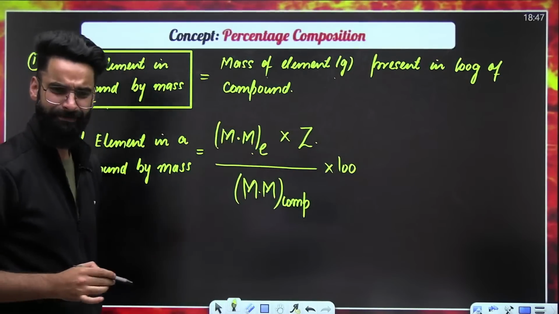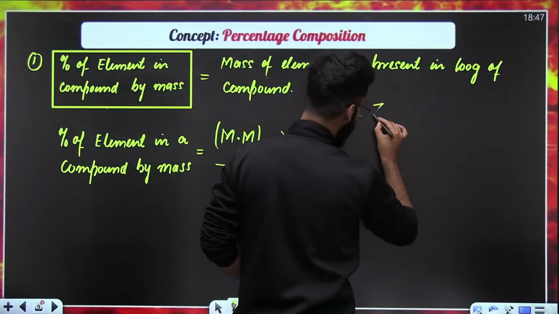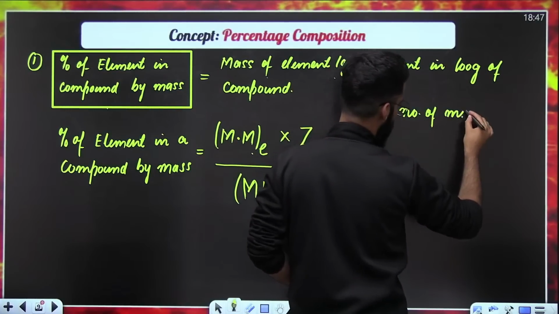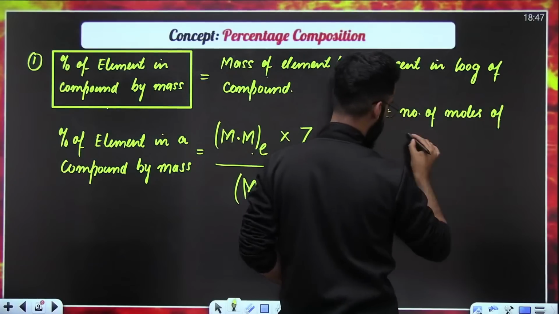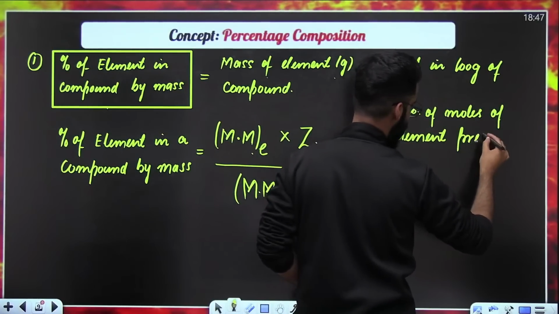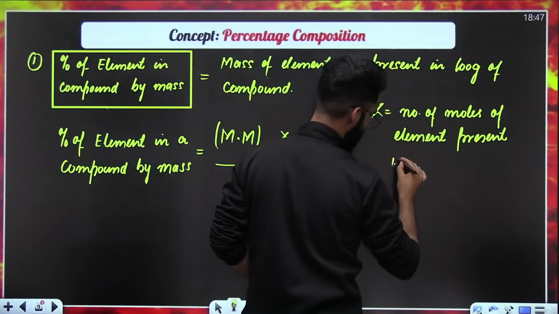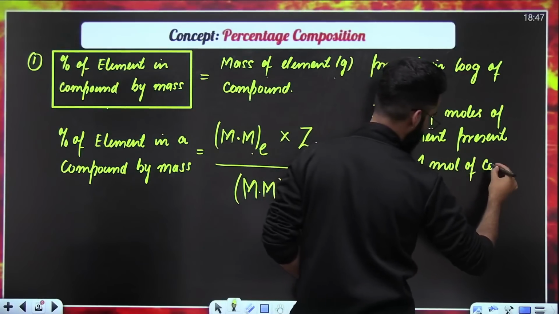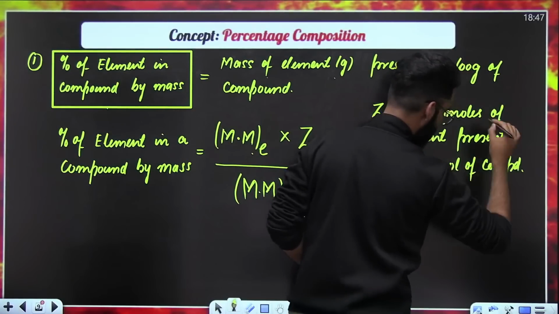What is the Z here? Z represents the number of moles of element present in 1 mole of compound.